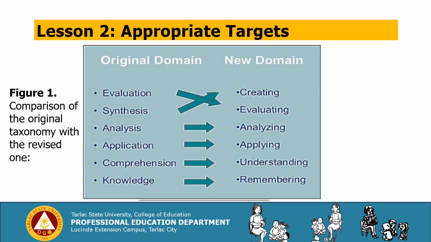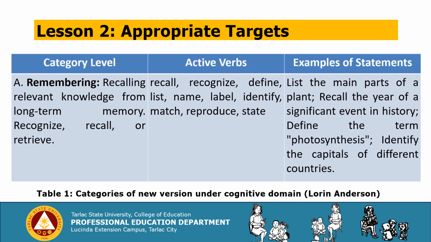This is the figure that I am trying to present, the comparison of the original taxonomy with the revised one. Okay, let's now proceed with the revised categories or new version under the cognitive domain by Lorin Anderson. We have the remembering, the category level, the active verbs, and the example of statements.